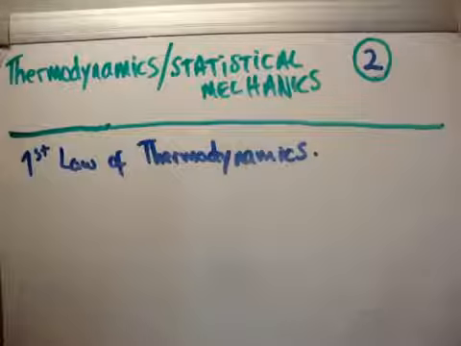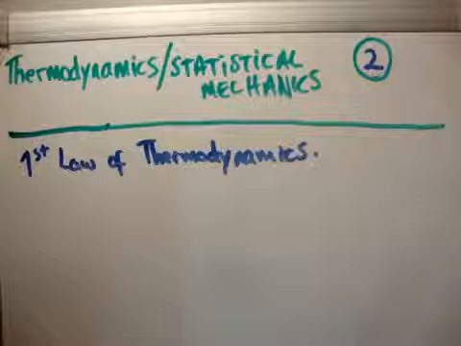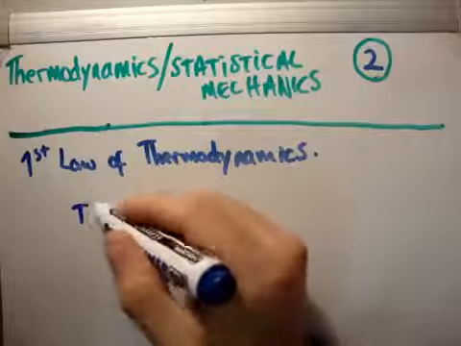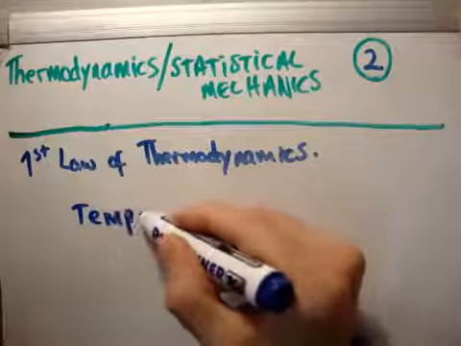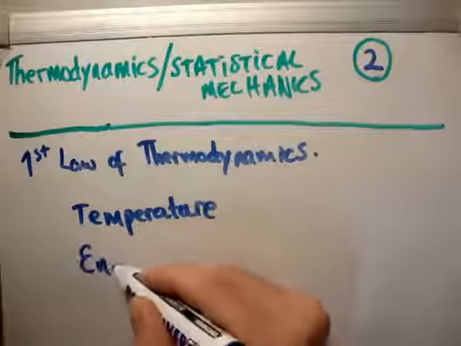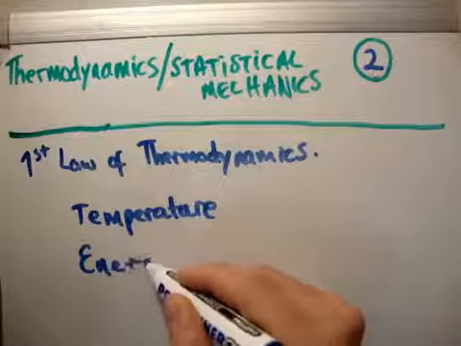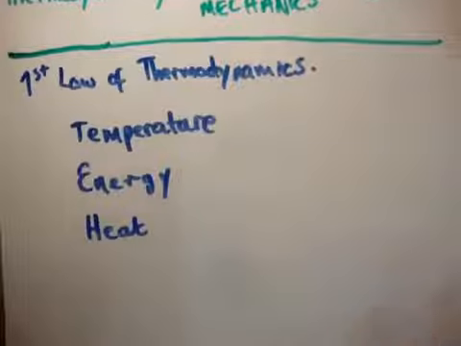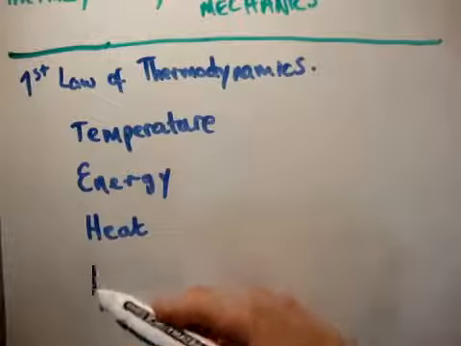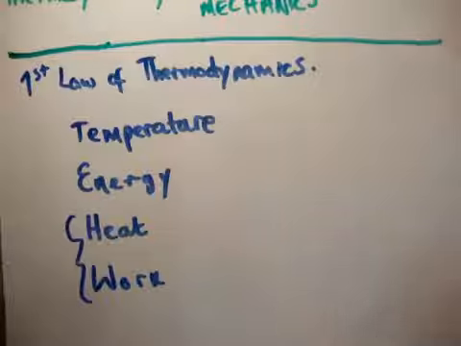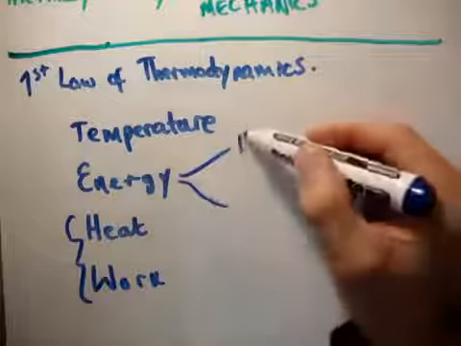So the first law of thermodynamics is the most simple. Well, there is a 0th law, but I'm not going to discuss that here. So in thermodynamics, generally there are 3 quantities which we must discuss. There is temperature, energy, E-N-E-R-G-Y, and heat. Usually we talk about those 3 quantities. However, I'm also going to add another quantity which is going to be called work. Now, for a reason you'll see in a moment, I'm actually going to write them like this.